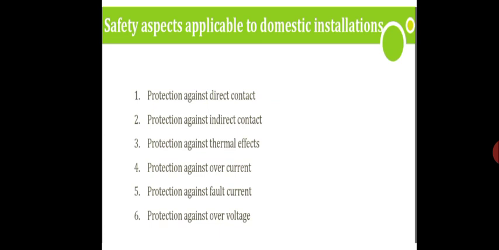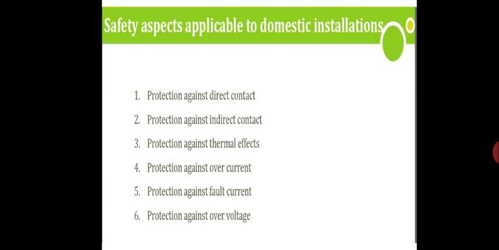Say the lineman working in a particular station, or while repairing the poles, is directly in contact with the live wire, so he should be protected.